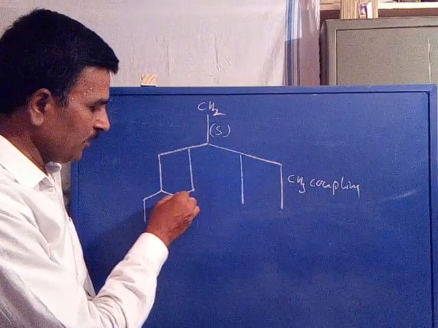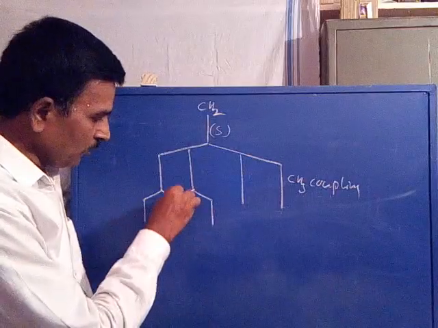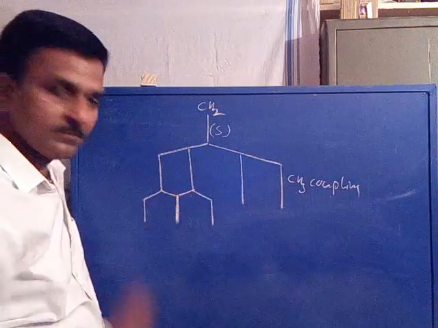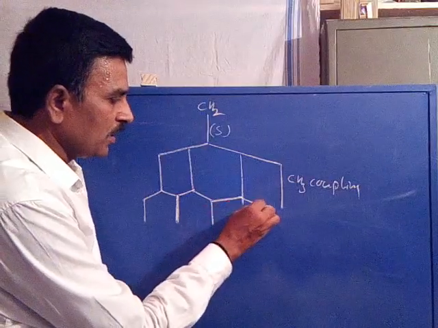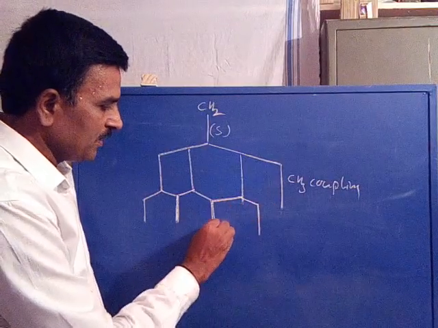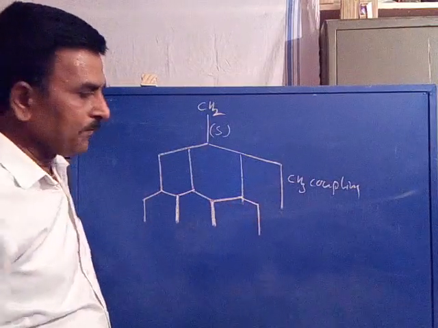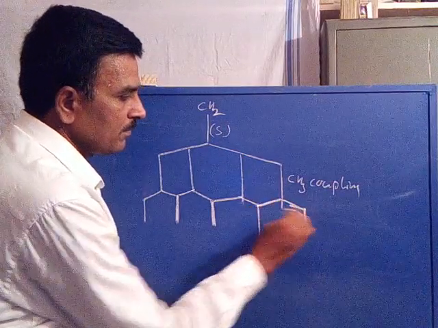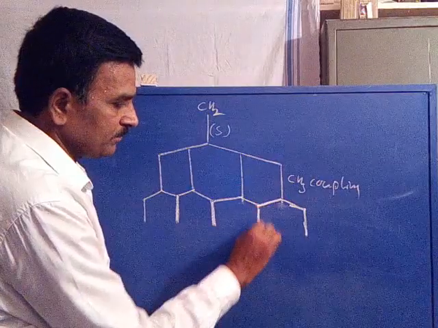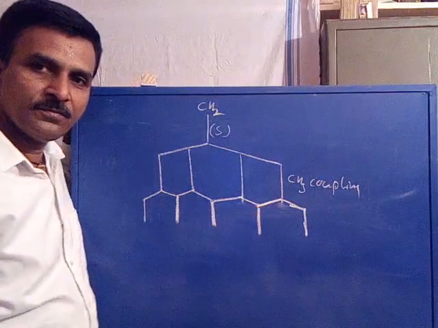This is also split into a doublet, but it is overlapped here. Similarly, this line is also split into a doublet, but overlapped with this. This line is also split into a doublet, but overlapped here. Are you followed?